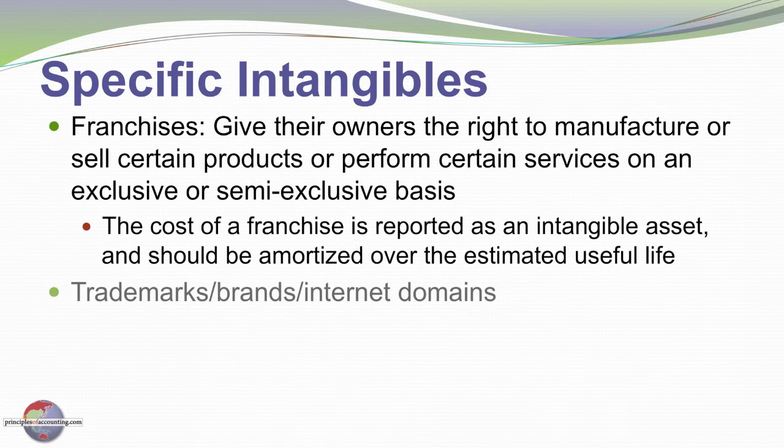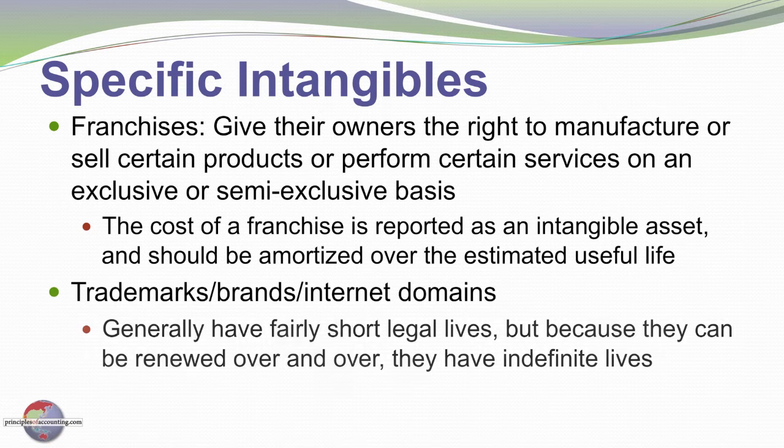Trademarks, brands, internet domain names generally have fairly short legal lives but can be renewed indefinitely, and as such they're viewed as having an indefinite life. So a trademark, for example, might need to be renewed every 10 years, but there's no risk of not being able to renew an established trademark, and so you would view it as having an indefinite life. You would not amortize its cost.